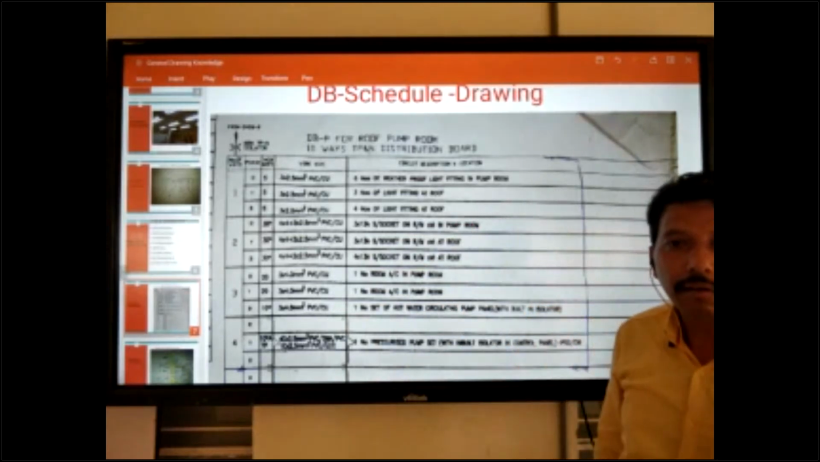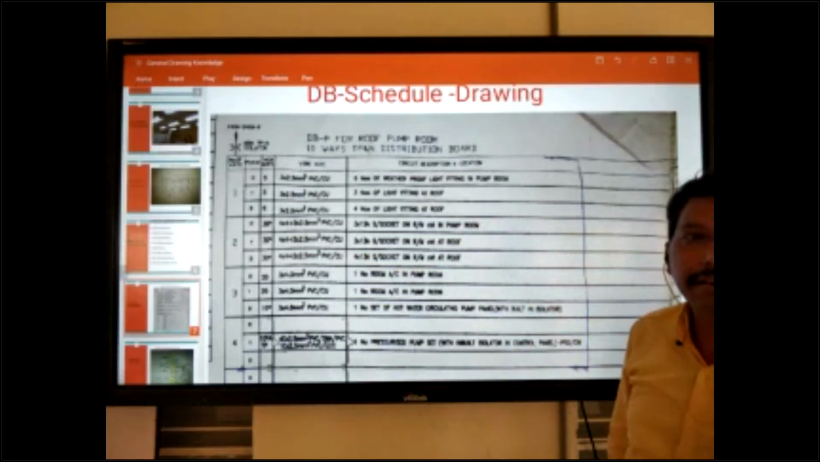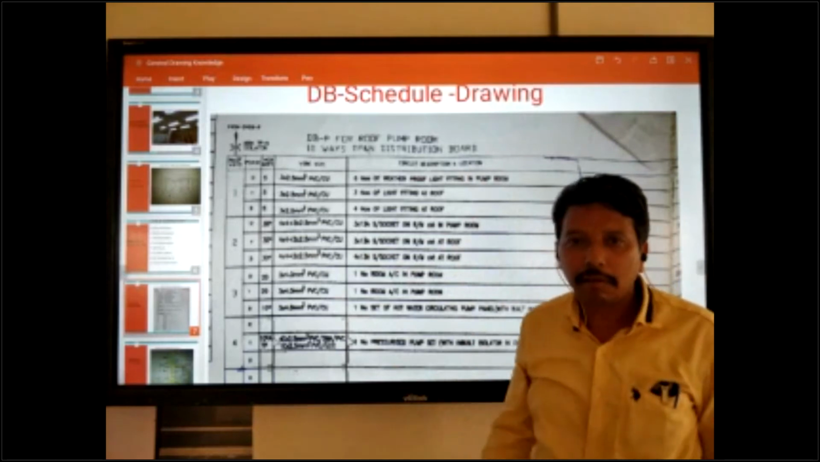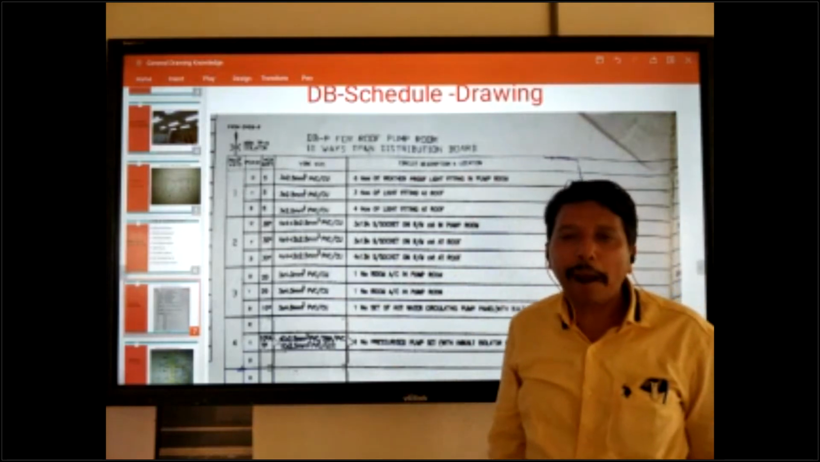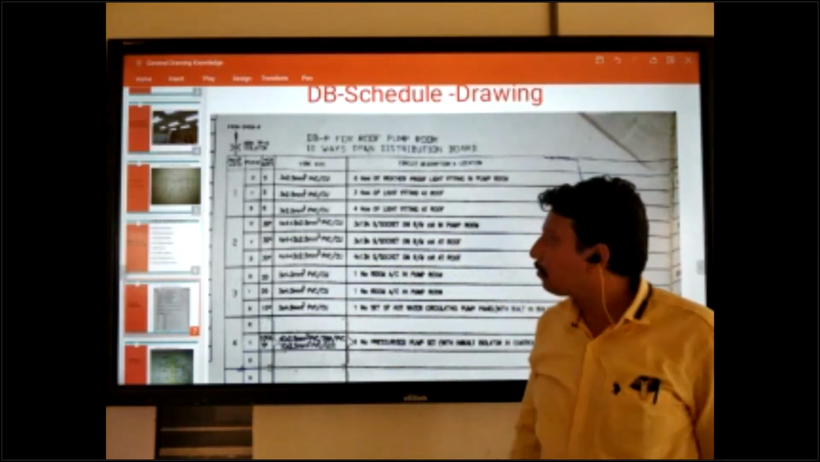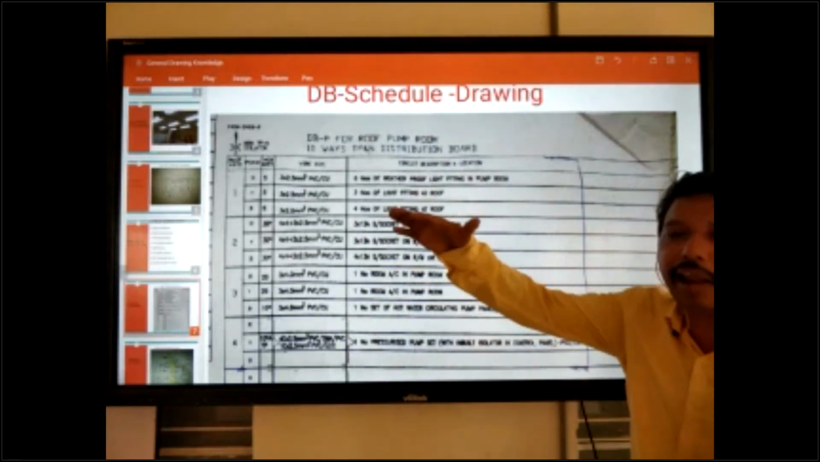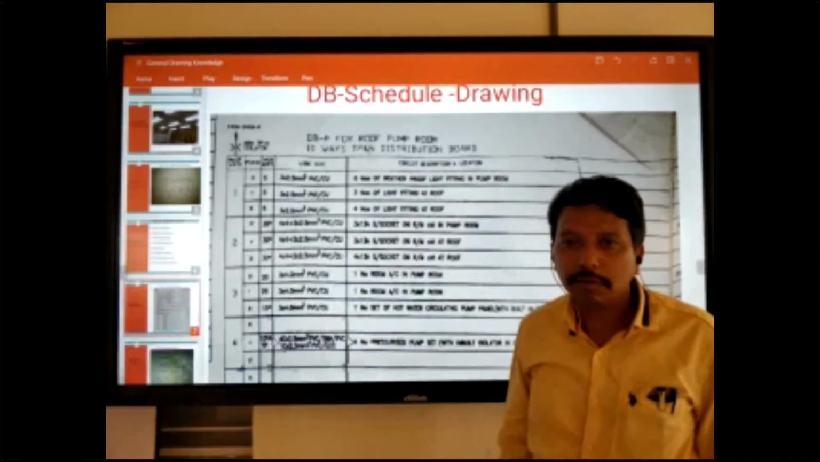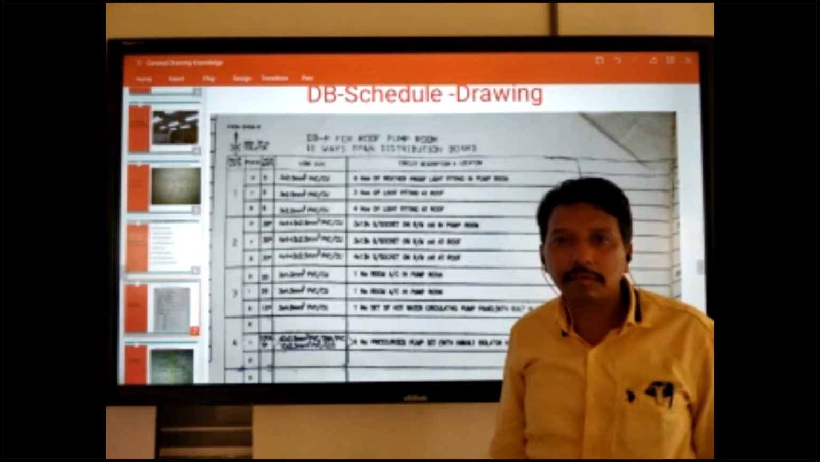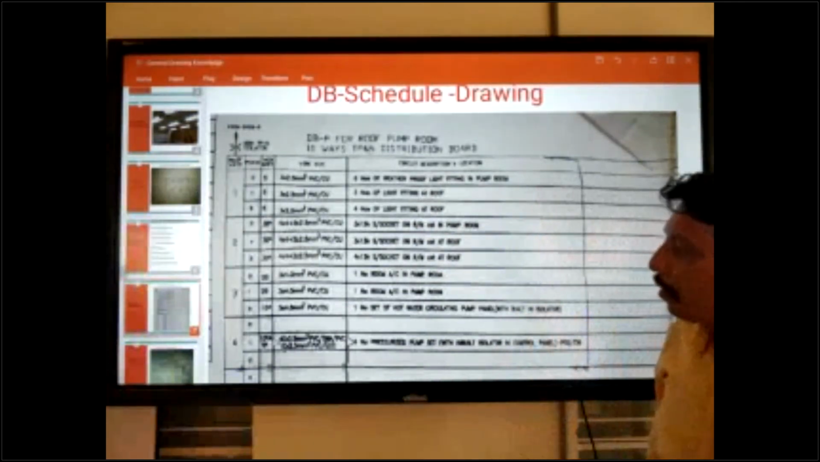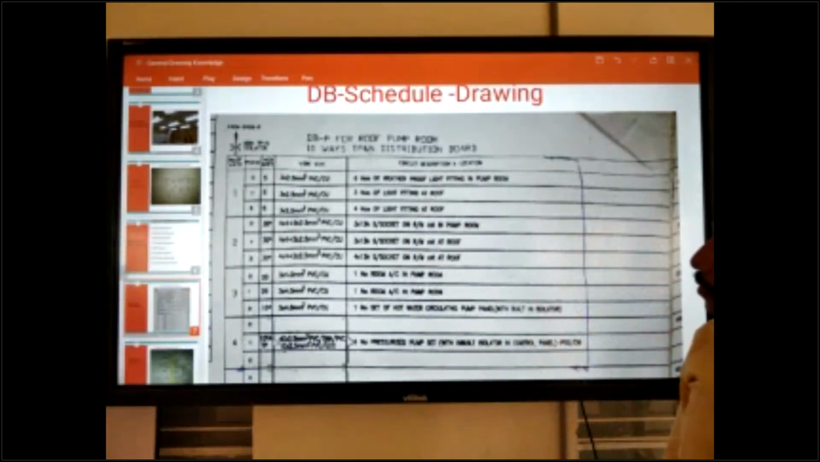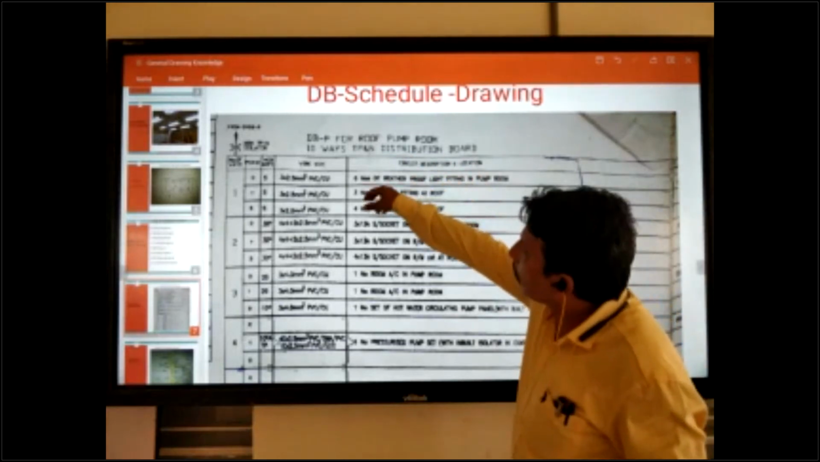Three phase we can use in a big building, apartment system. Single phase we can use in a normal house. Only one phase is needed here. Okay. So this is the three phase.